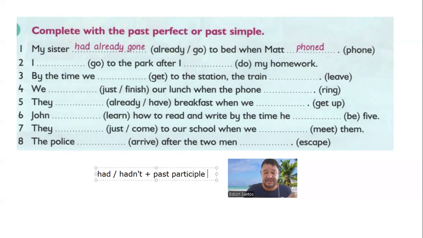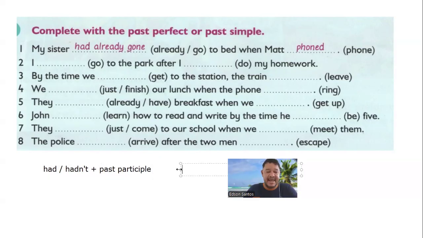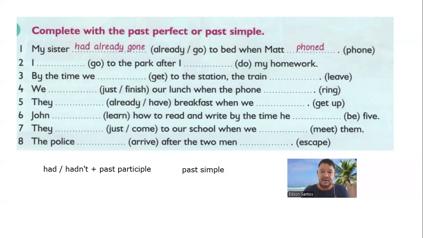Okay, so this is for the first action. This is the structure, had or hadn't for negative, and past participle. The second action, you use the past simple. So sometimes the past simple comes first in the first clause, or sometimes it comes in the second part of the phrase. The second phrase, I go to the park after I do my homework. So which did I do first? First, did I go to the park, or first I did my homework? So which one is logical? So first, I believe I did my homework and then I went to the park.